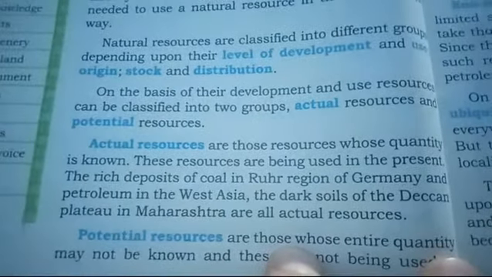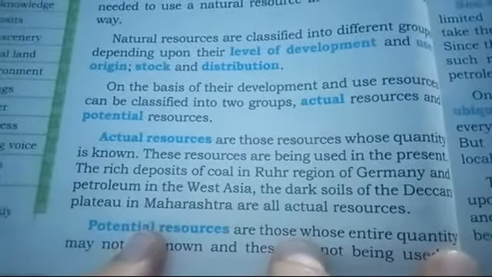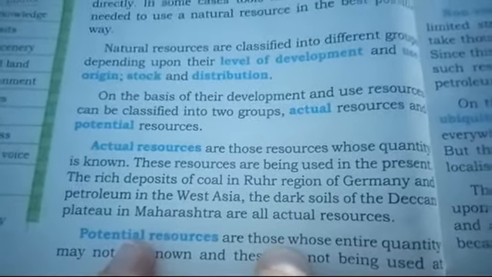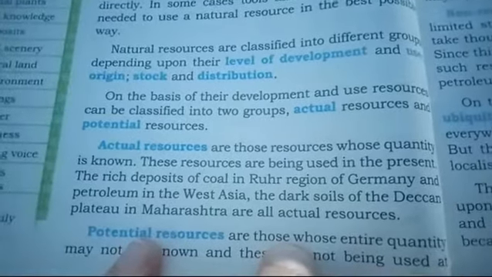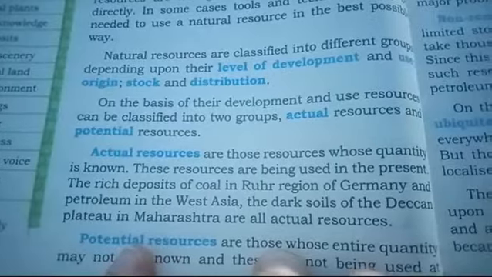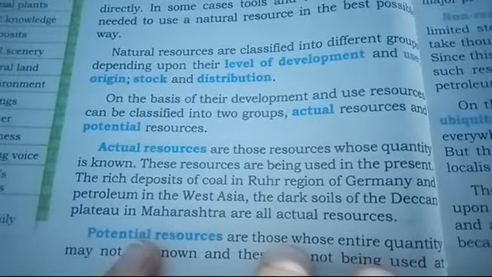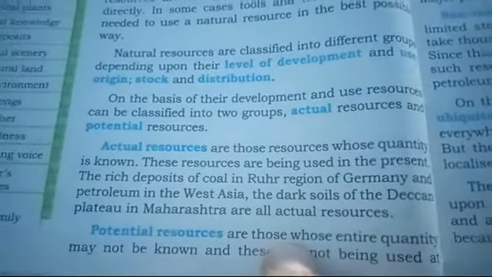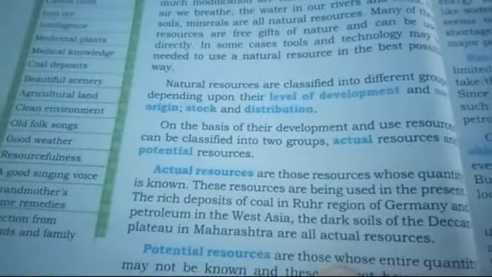Okay, so now my dear students, what are actual resources? Actual resources are those kind of resources, beta, which can be determined, that is, which we can count.